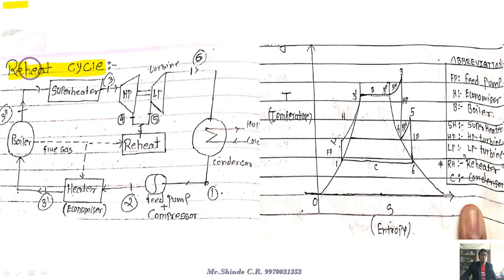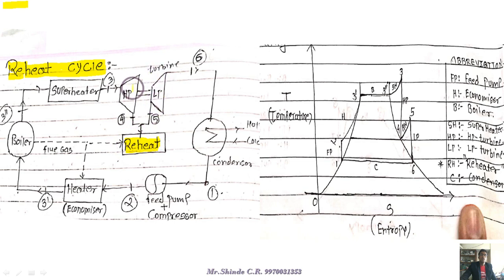Okay, so what are the changes in the diagram? Boiler is there, superheater is already there as in the Rankine. Condenser is there, feed pump, heater is there. The important thing is that the reheater is added. But where is the reheater located? The reheater is located between two different turbines. Means the first change is that a reheater section is added in between two different pressure turbines.